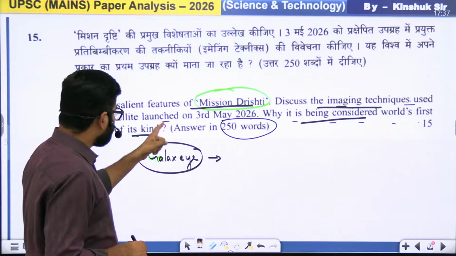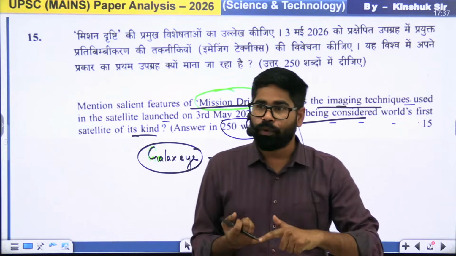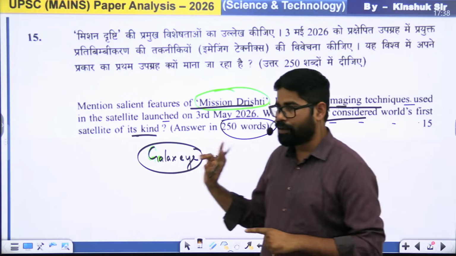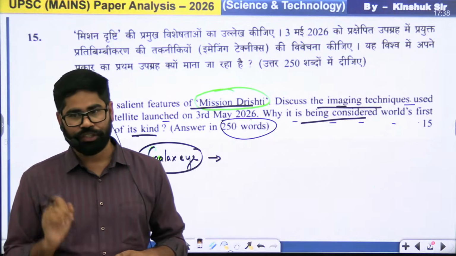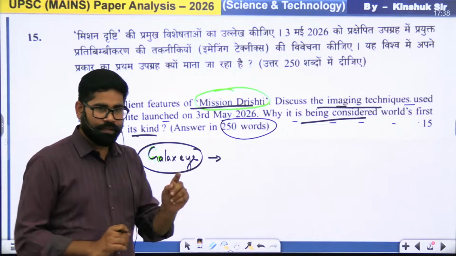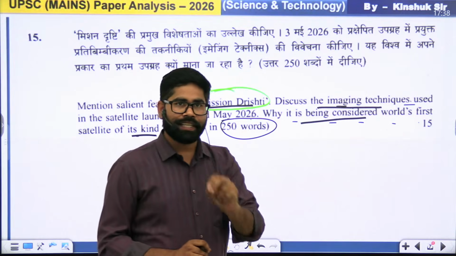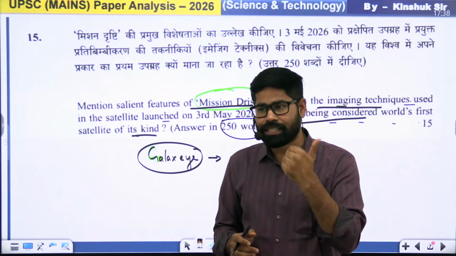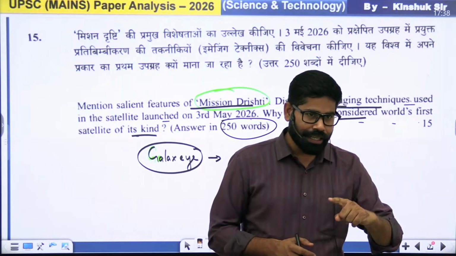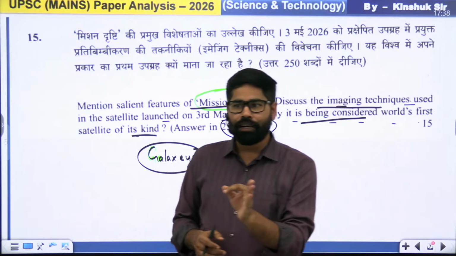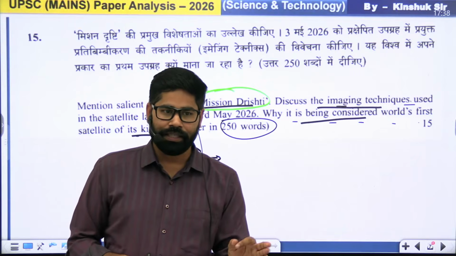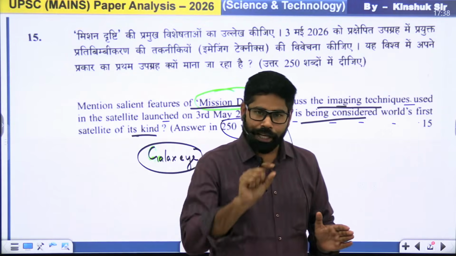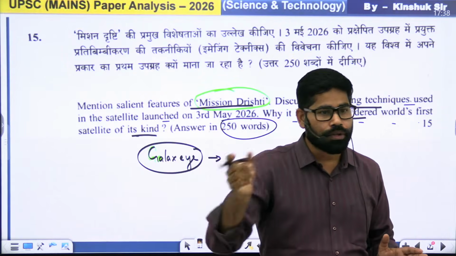Okay, so now see, first of all, we will mention what is Mission Drishti and what are its salient features. So the introduction has to start with what is Mission Drishti. Mission Drishti has been launched by a private company called Galaxy I. They have launched this satellite using the launch vehicle of SpaceX, that is Falcon 9, in the month of May 2026. Okay, so this will be our introduction, how and who has launched this.